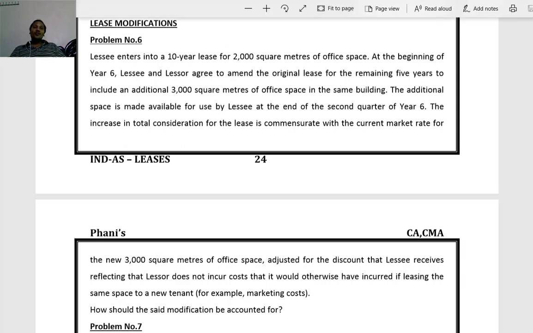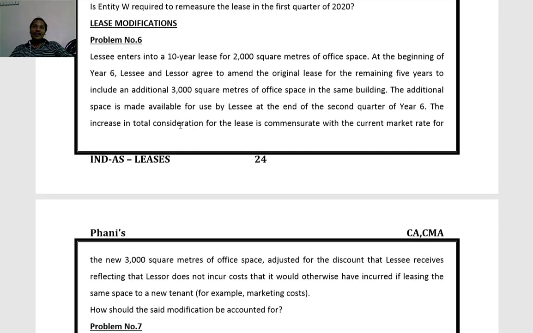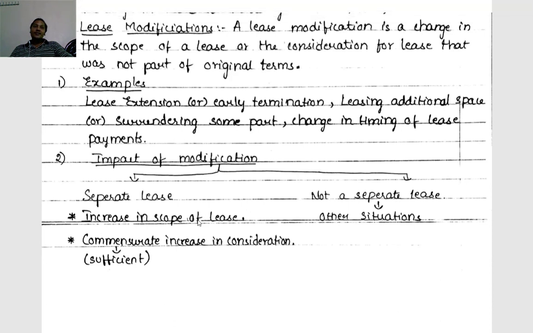We'll go through the provisions once again. Impact of modifications: separate lease, not a separate lease. If two conditions are fulfilled, we have to consider it as a separate lease. First, increase in scope of lease. Here, the additional 3000 square meters is nothing but an increase in the scope of the lease.